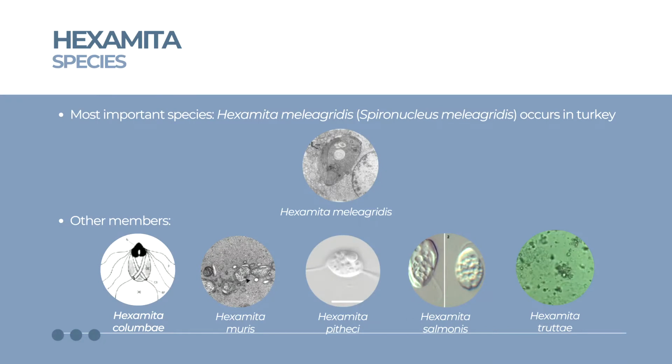The most important species is Hexamita meleagridis, which occurs in turkeys. Hexamita meleagridis is a protozoan parasite of turkeys, pheasants, pigeons, and some game birds. It is transmitted by feces, fomites, and carriers. It occurs in the duodenum and intestine of young turkeys and causes infectious gastroenteritis. Other members are Hexamita columbae, Hexamita muris, Hexamita piteki, Hexamita salmonis, and Hexamita trutae.